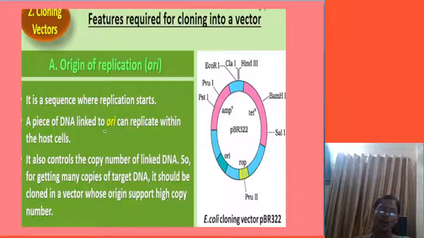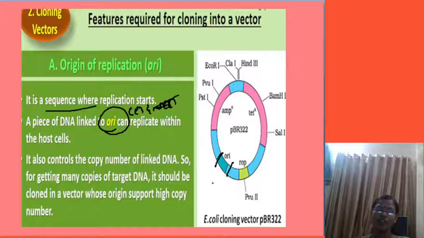See, ORI will come. What is this? CET and NEET, this point will come. What is ORI? It is a sequence where replication starts. Origin of replication, we will say it is a sequence where the replication starts. A piece of DNA is linked to the ORI within the host cell. It also controls the copy number of linked DNA for getting many copies of target DNA. It should be cloned in a vector whose origin supports high copy number. That means it is the position which helps in the replication.